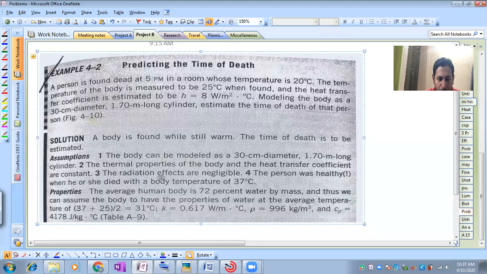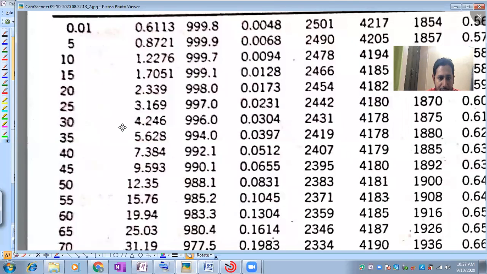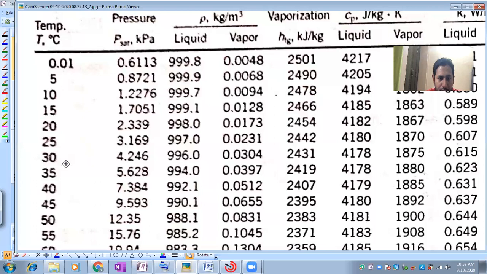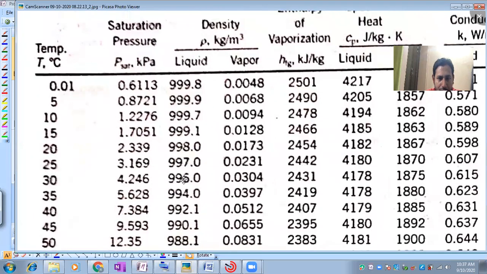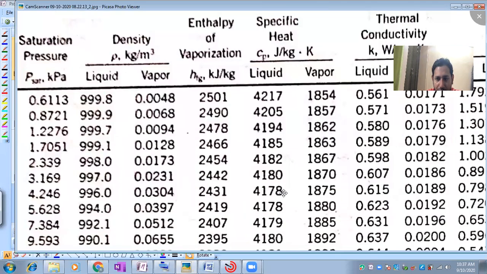So if you go to a live problem, you have to refer to the properties of water. We have to consider the properties of water at 30 degrees Celsius, so you can refer to 30 degrees Celsius. At 30 degrees Celsius, we are supposed to find the density, which is 996, then the specific heat, which is 4178, and the thermal conductivity, which is 0.615.